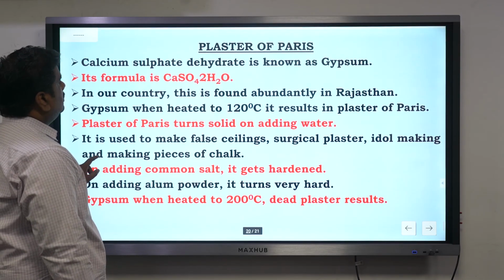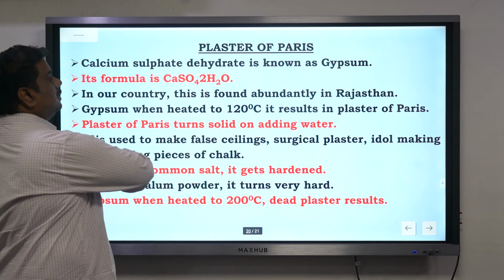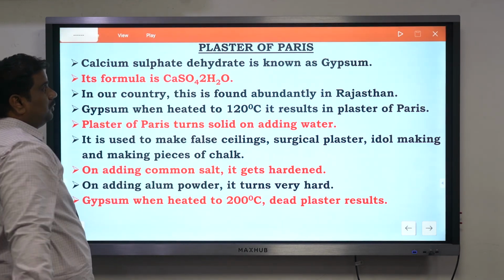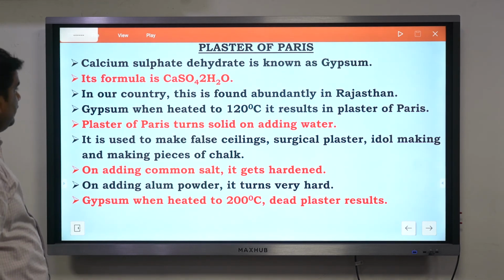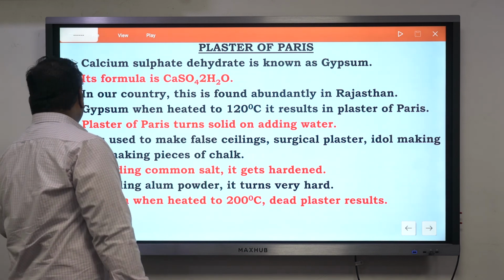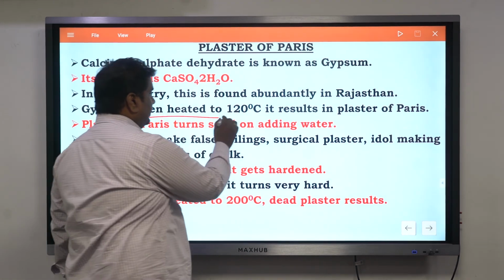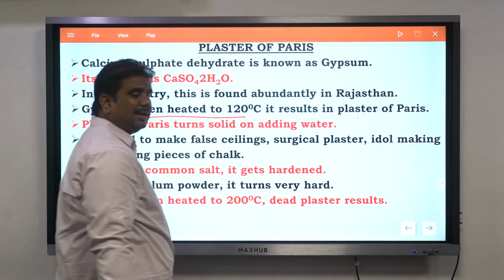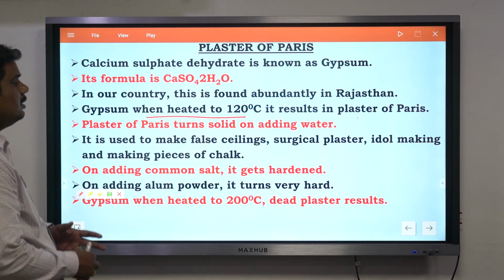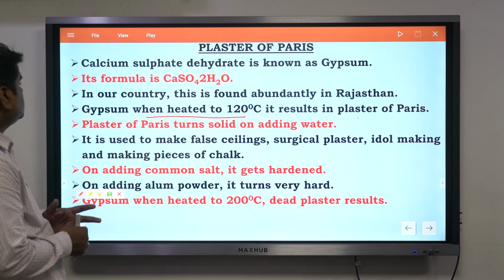Now, just as discussed, where do you get gypsum from? Plaster of Paris we get from gypsum. Whenever you heat gypsum to a temperature of 120 degrees centigrade, it gives you plaster of Paris.